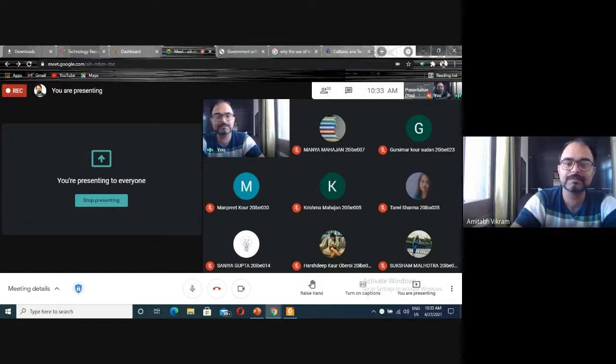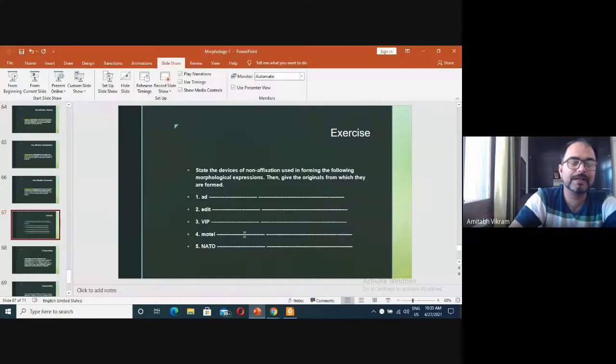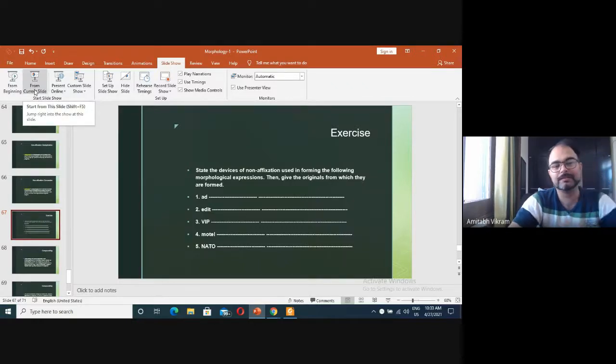Any other person? This is an example of back formation. So the actual word is editor, and from editor, this word edit has been derived. So edit is an example of back formation.